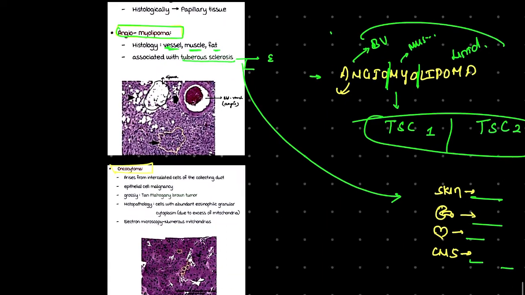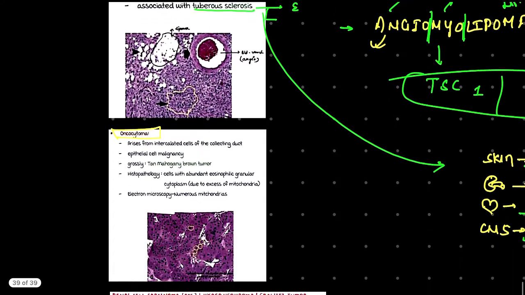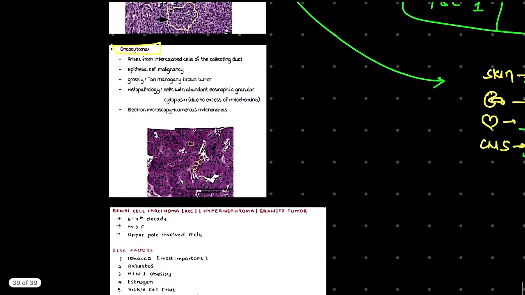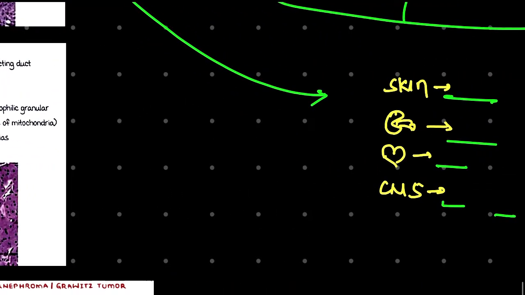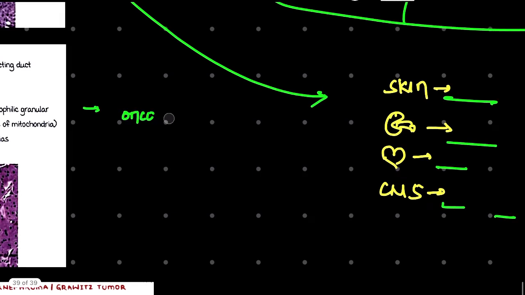Okay, this was about angiomyolipoma. Now moving toward another benign condition, that is oncocytoma. The thing that we need to know about oncocytoma is, whenever we hear this word onco, oncocytoma, what does oma mean? Tumor. That means oncocytoma, oncocyte.